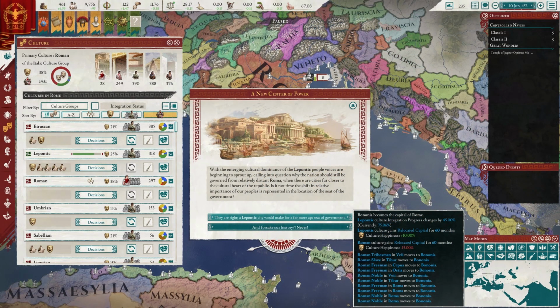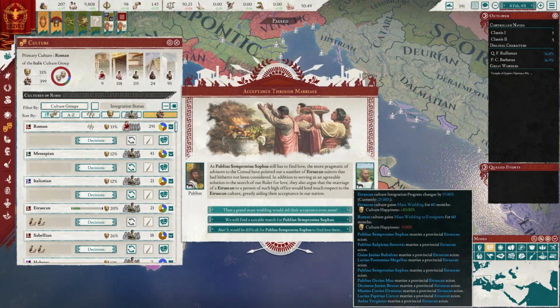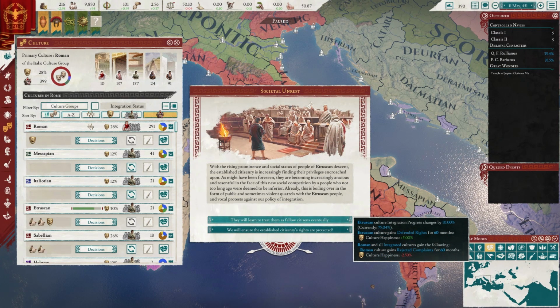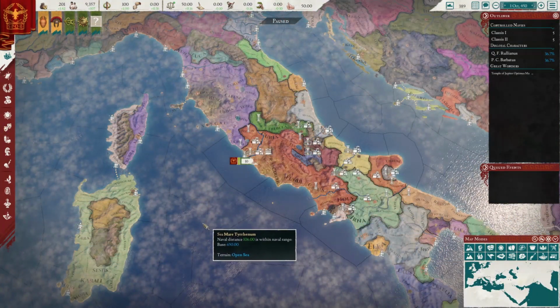Such events can lower primary culture happiness for a time while giving a big boost to integration, and a happiness buff for the lucky culture being promoted. But definitely take care to read the event, because some can even move your capital. You'll have to decide which of these options is optimal when they appear. Personally, I like to get this integration period over and done with as quickly as possible, so that's the option I most often choose.